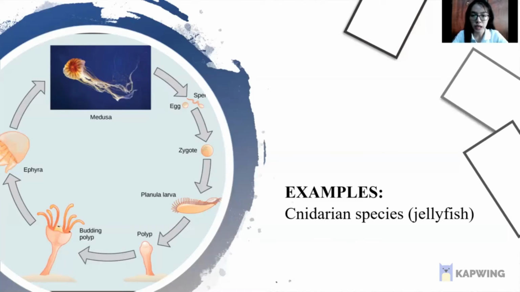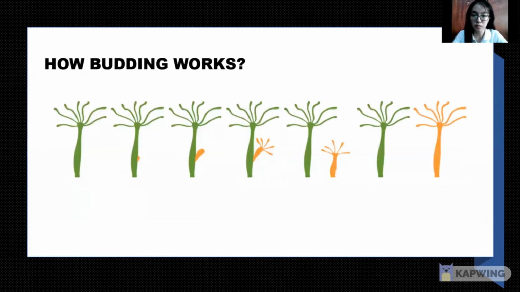In this light, we can know that multicellular organisms such as the Cnidaria species, jellyfish, will reproduce through budding. But how does budding work? In this picture, the green color represents the parent hydra while the yellow color represents the bud. Hydra is a type of freshwater animal. Initially, a bud will form on the parent's body and then detach from its parent. However, there are situations where the bud remains attached to the parent's body.